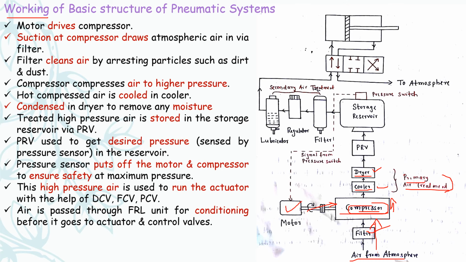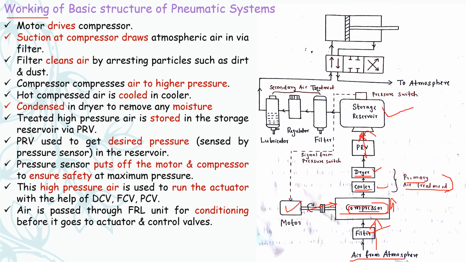This high pressure air which is treated in the primary air treatment is then stored in the storage reservoir while passing through the pressure relief valve. Once the designed pressure is attained by the air in the reservoir, the pressure relief valve diverts the air to the atmosphere.